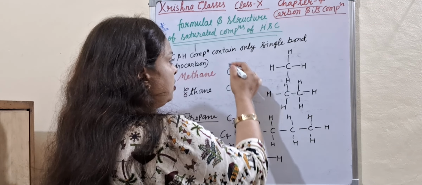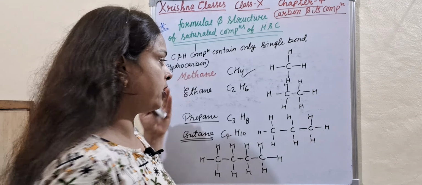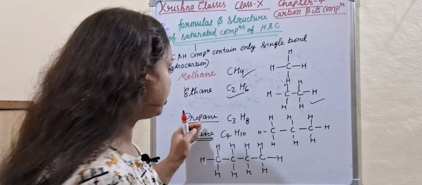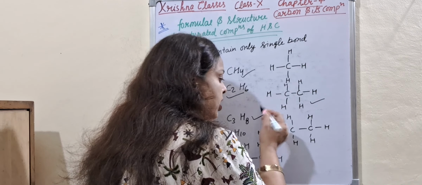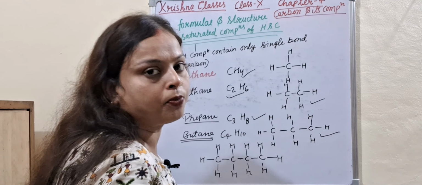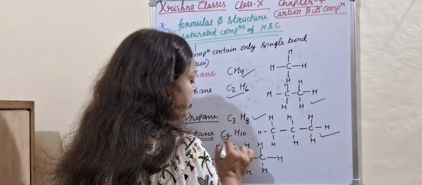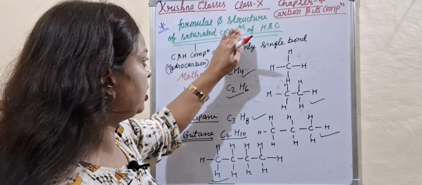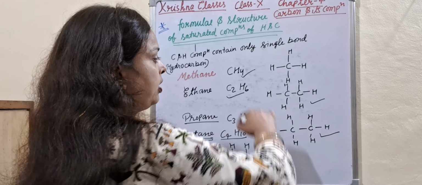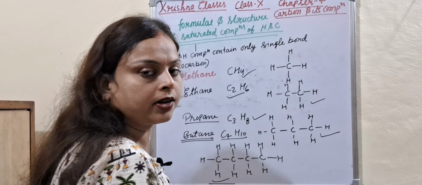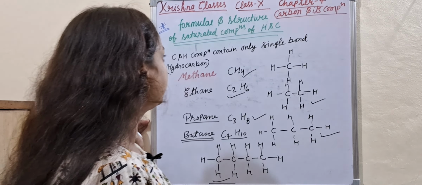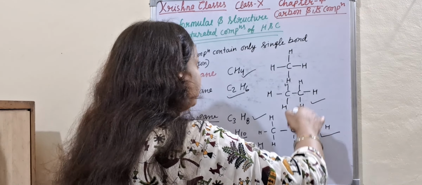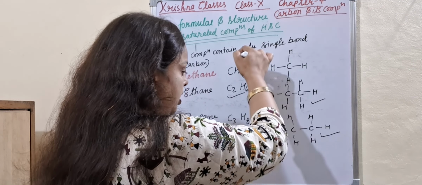What is the formula? CH4, and this is the structural formula. What is the ethane formula? C2H6, and this is the structural formula. What is the formula of propane? C3H8, and this is also the structural formula of propane. And what is the formula of butane? C4H10, and this is also the structure of butane. So all are saturated compounds of hydrogen and carbon. Only hydrogen and carbon are present in these compounds, that is called a hydrocarbon compound. So this is the formula and structure of saturated hydrocarbons. Here structure and here formulae.